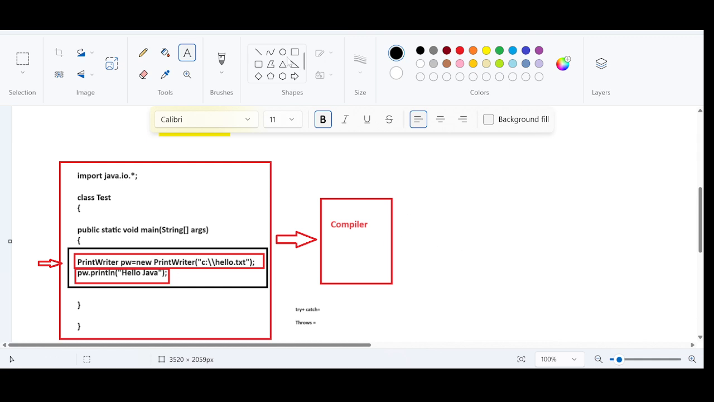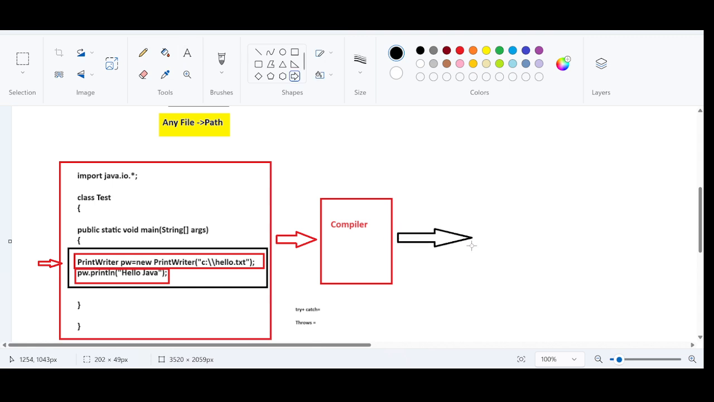The compiler will not proceed further. It will give an error and ask us to please provide the handling code. Handling code is nothing but either we use a try catch block, or we use the throws keyword. These things we will discuss in future. Okay. Now, what is the compiler doing?